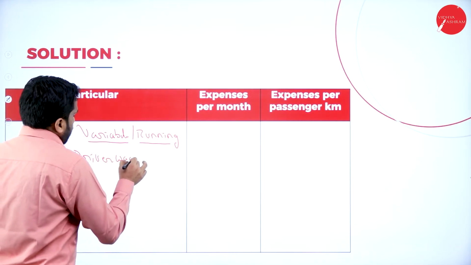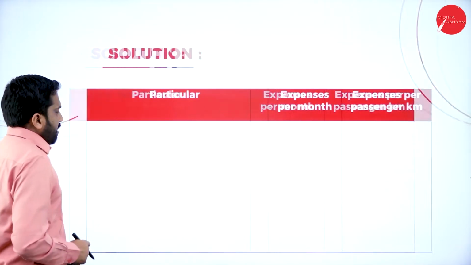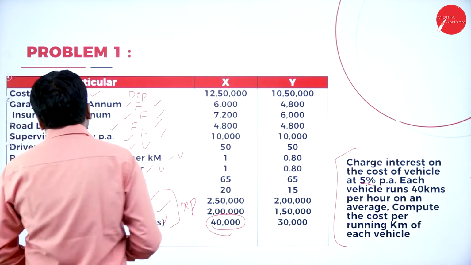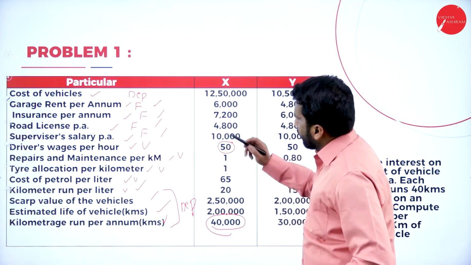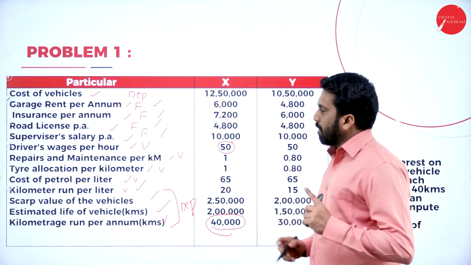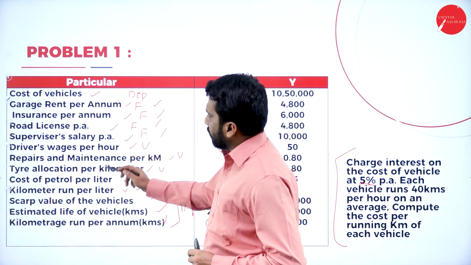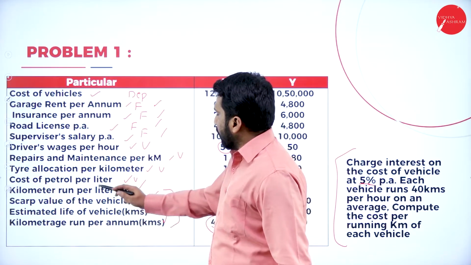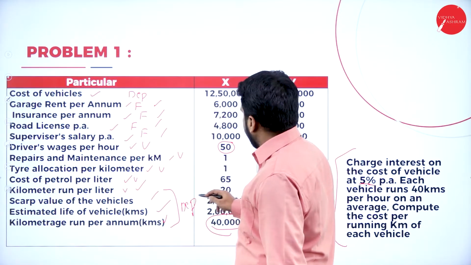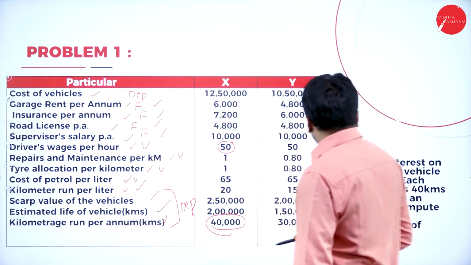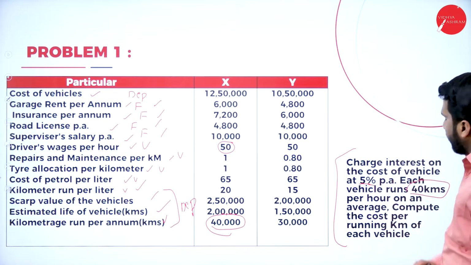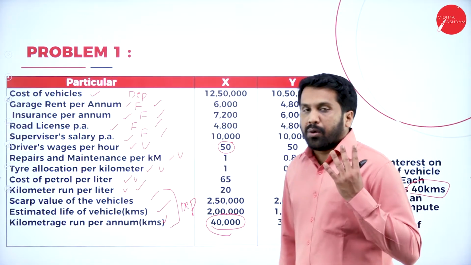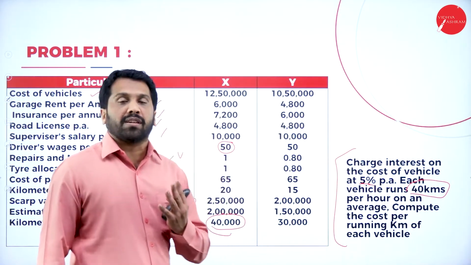How to calculate? In this we have driver wages per hour, it is 50. Per hour, the vehicle runs 40 kilometers per hour.